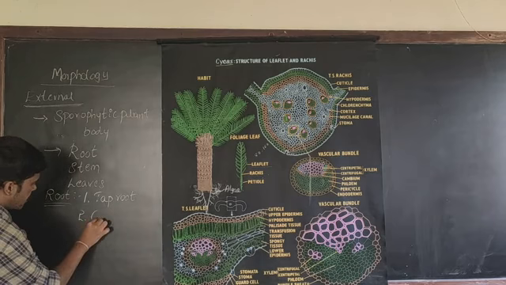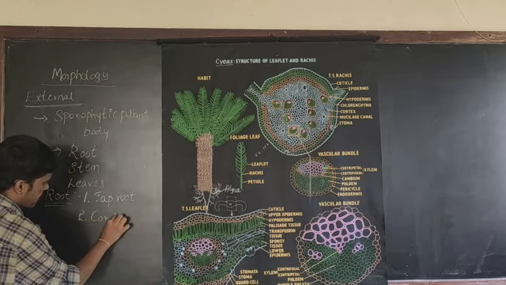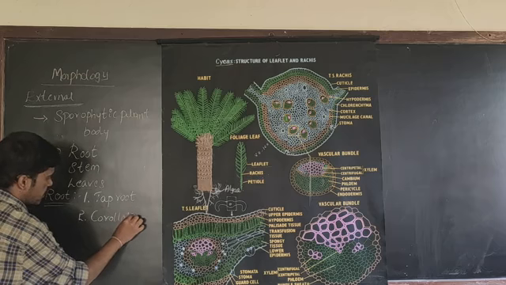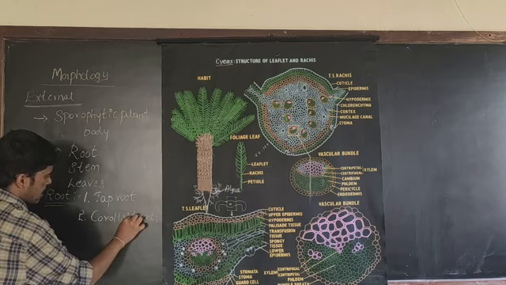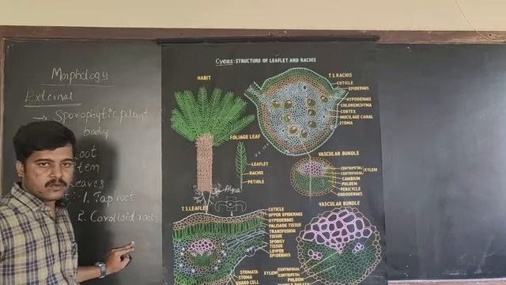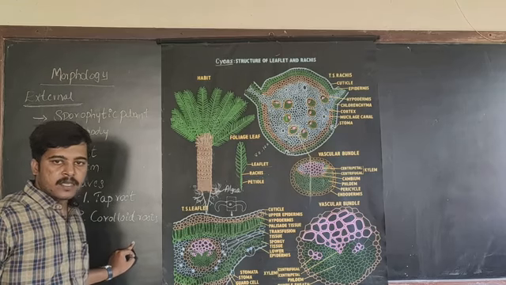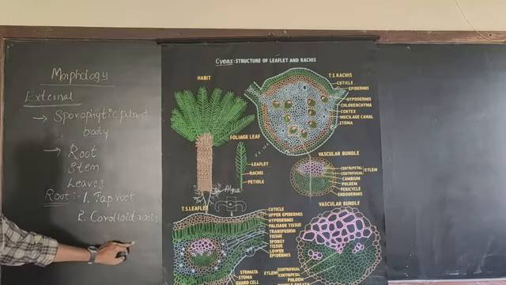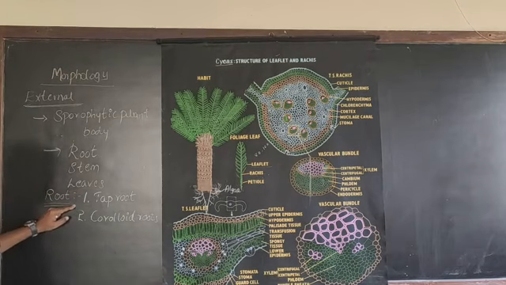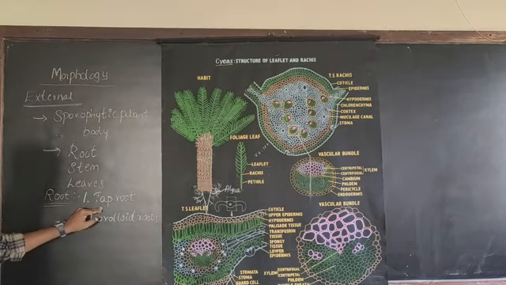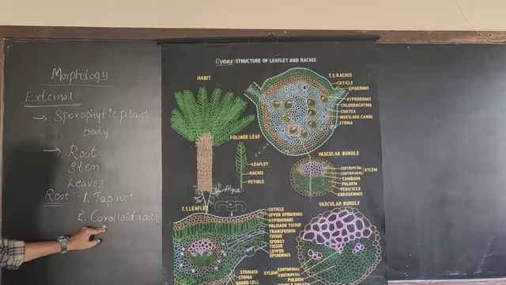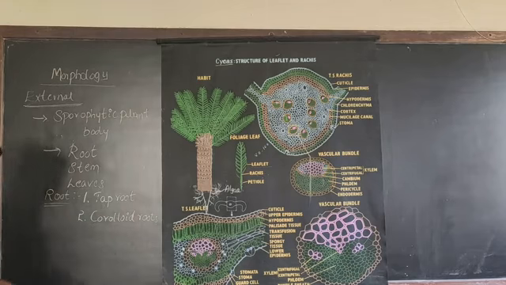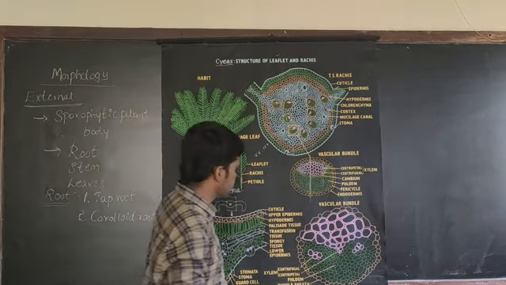Along with that, you will find a special type of roots. They are known as coralloid roots. The root system in case of cycas consists of two types of roots. One is the normal taproot system, and the second one is a special type of roots known as coralloid roots. Let us see what are these.